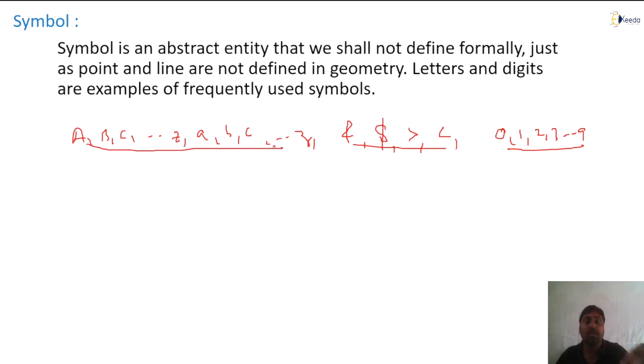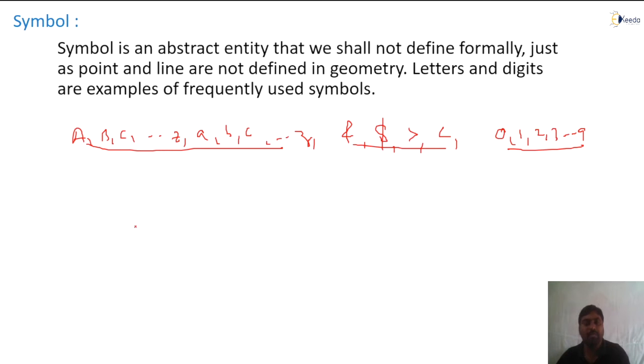So it is English alphabet, ma'am. I should not confuse here. Whichever I mentioned, this English alphabet we can call a symbol. Symbol is an abstract entity that we shall not define formally, just like a point and line in geometry. And letters or digits can be used as symbols. This is the simple definition for symbol.